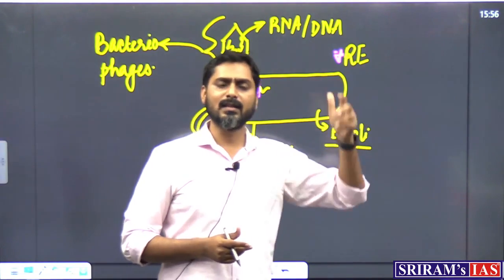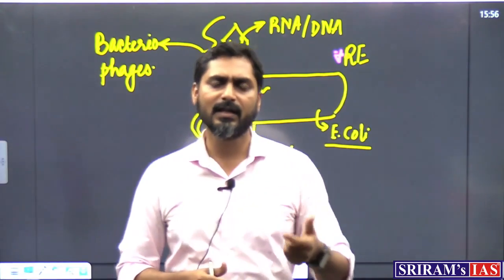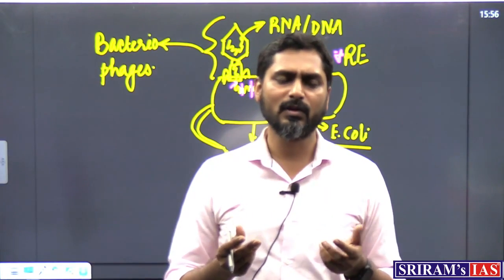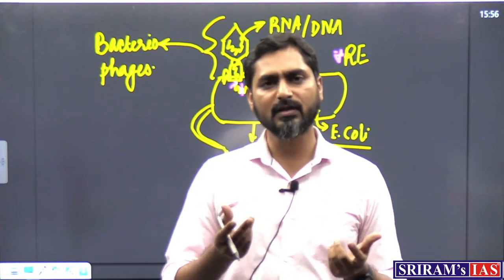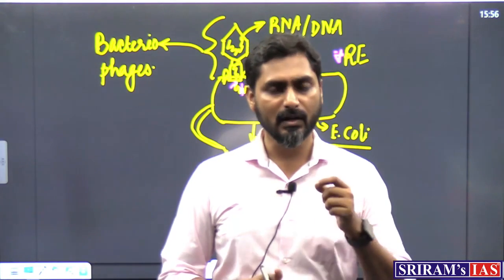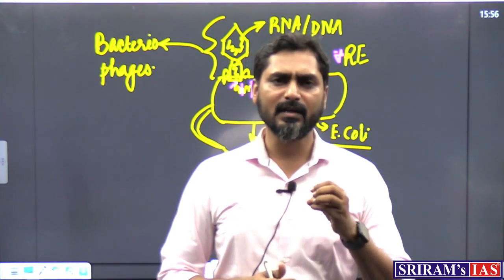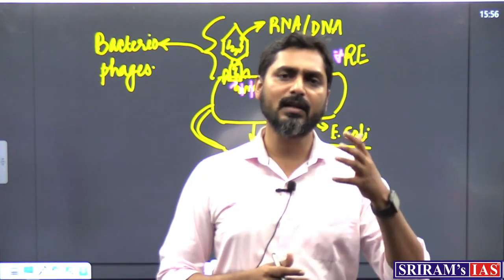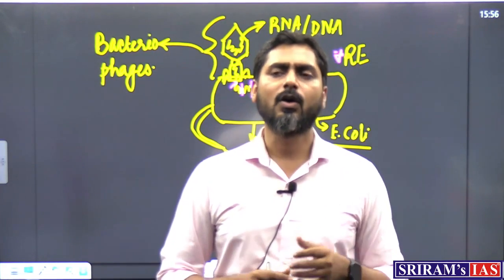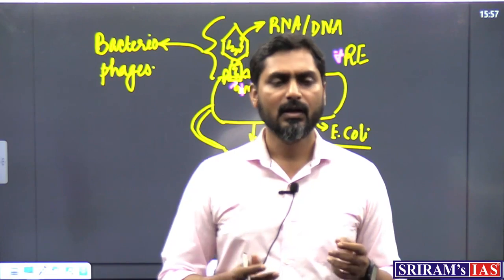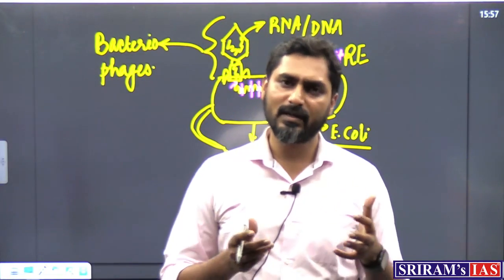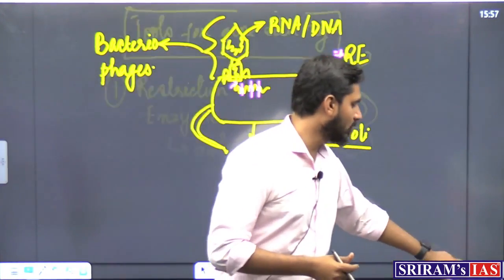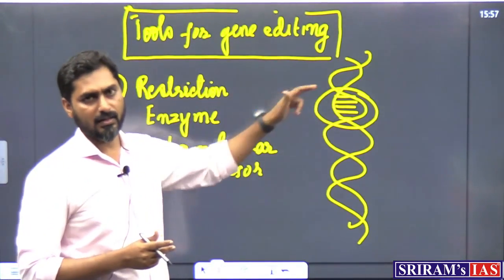So initially in the 1980s when we began with gene editing, we knew about very few restriction enzymes only. But nowadays we have extracted these restriction enzymes from many bacteria, and now we have more than 900 restriction enzymes, or the molecular scissors. So these molecular scissors we have derived from nature itself. So let us say we have got the tool for cutting DNA.